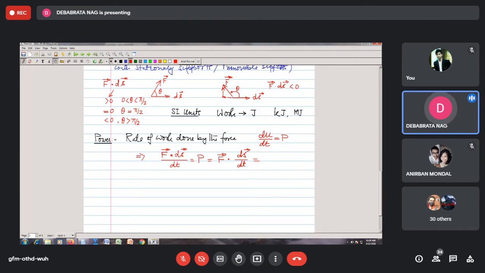So ultimately, the power developed by a force is equal to the force vector dotted with the velocity vector. So that defines a power.